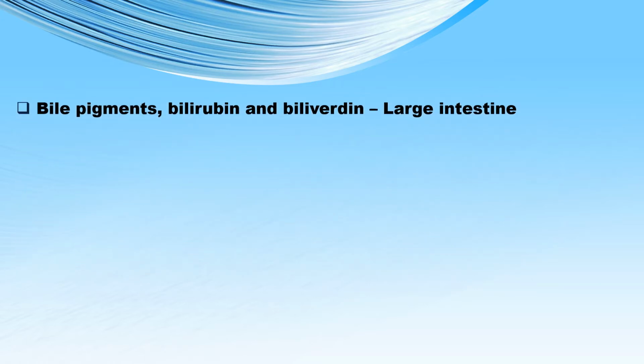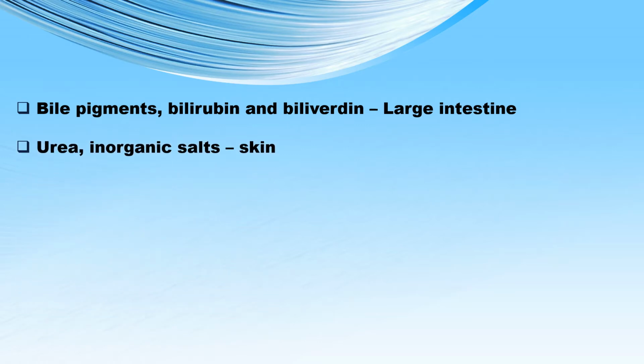Some more waste products are formed in the body. They are the bile pigments, the bilirubin and the biliverdin. Bile pigments, bilirubin and biliverdin are formed in the liver due to the breakdown of hemoglobin in the blood. These excretory substances pass out to the intestine and then are expelled through the anus.